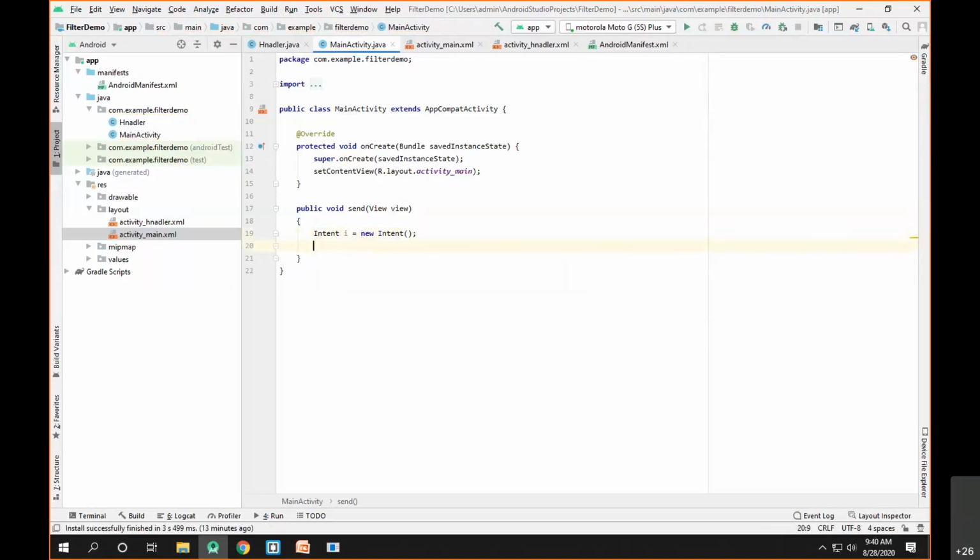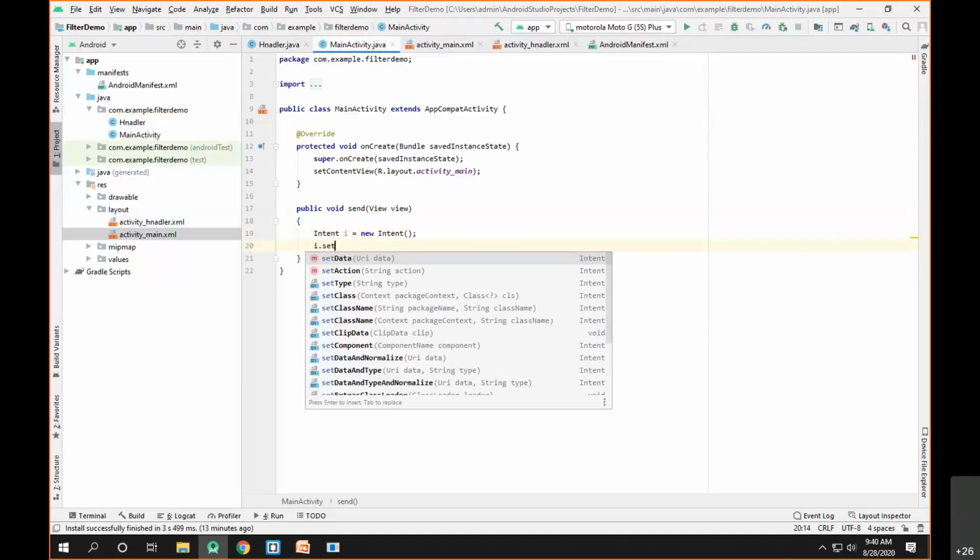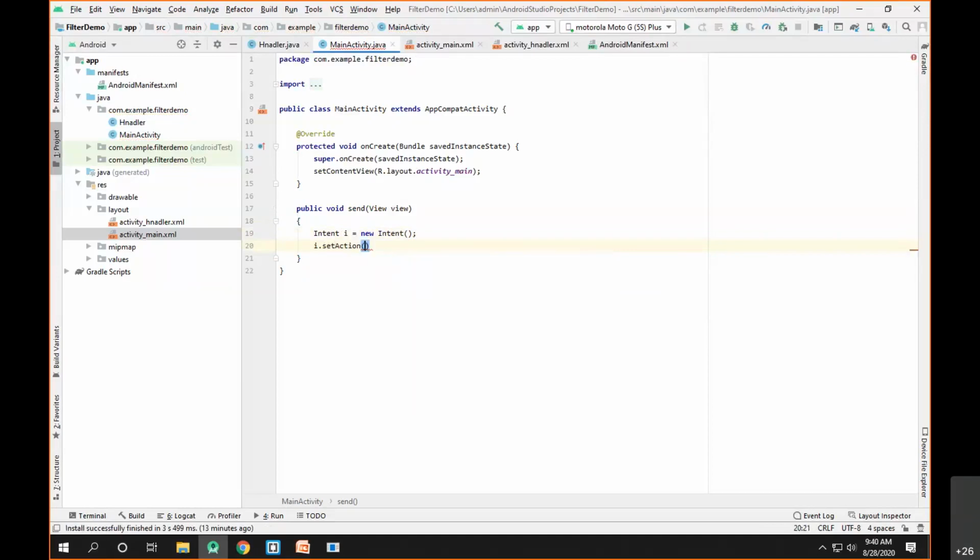Then I have to set the action for that. So I can say i.setAction. Now here I don't want to use any built-in action, but I want to create my own custom action. Let's say my action name will be ajay with a small a. This is the custom action I have created.